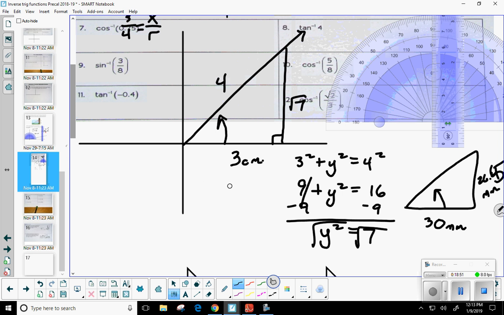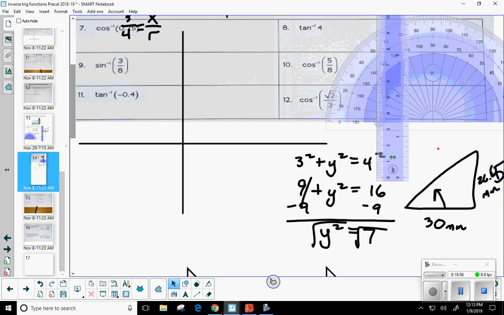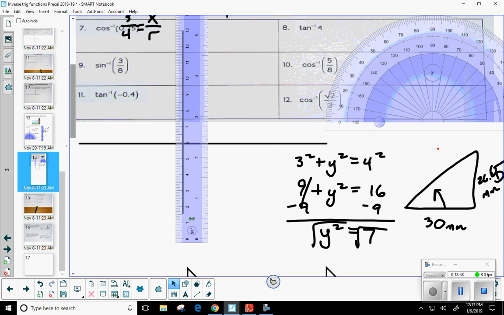Okay. So I'm going to come over here. Let's use my ruler now. And I believe a lot of your protractors do have centimeters on there. It might be on the inside bar here, but that's fine. If you don't want to use that, like I said, I got rulers over here.